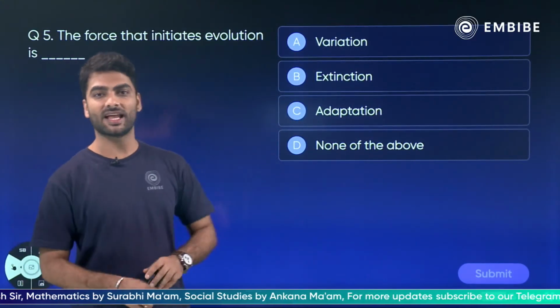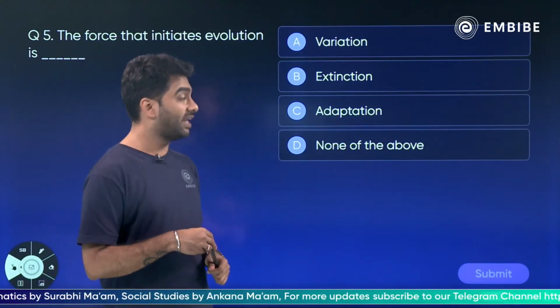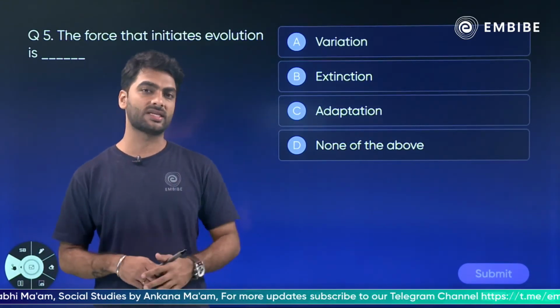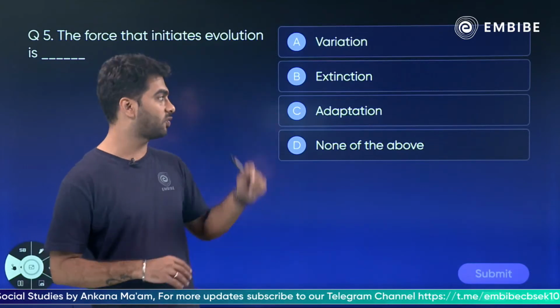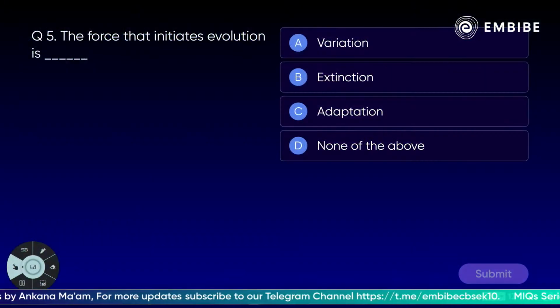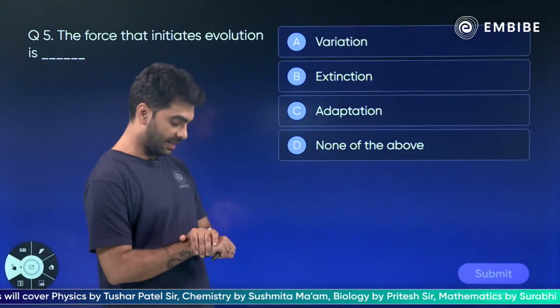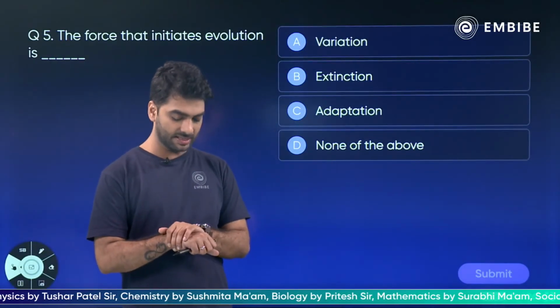So Simran says variation is the correct answer. Okay Simran, what about others? Ramesh, would you like to answer this question? What is the force that helps in carrying out evolution? I'll give you 30 seconds. Chaliye, quick, very quick. Okay Ramesh, you also say A is the correct answer. Let's see. Chaliye, last 10 seconds.